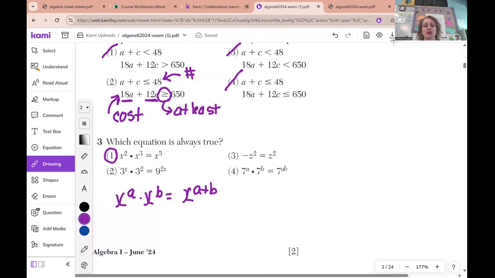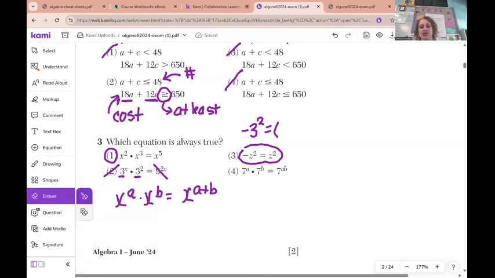Choice 2, you keep the same base. So this would not be correct. So take out choice 2. Choice 3, these would definitely not be the same because is negative 3 squared the same as negative 3 squared? Okay. And actually, let me change that. I'm going to change that to a different analogy.